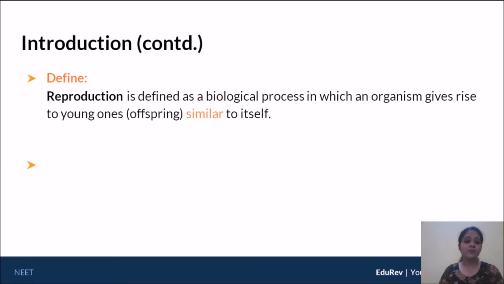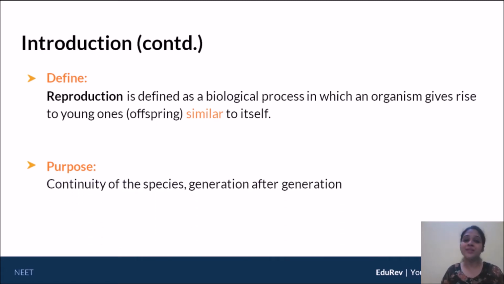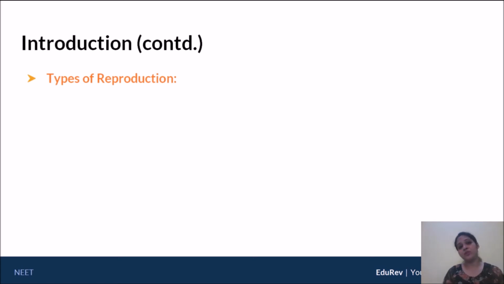Now, what is the purpose of reproduction? You will understand as we go through these chapters that reproduction is intrinsically part of every individual. It belongs to every individual's lifespan, every individual's biological process. So why is it that reproduction is so intrinsic to our nature? The answer is very simple. We need to reproduce simply so that our species is able to continue. So the purpose of reproduction is simply the continuity of your species, generation after generation.